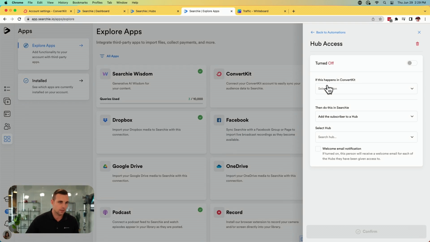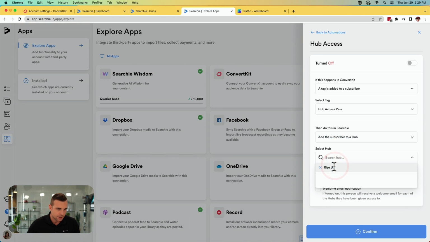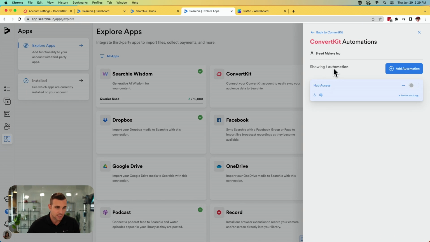And now here, we're going to select if this happens in ConvertKit. So again, remember we made that tag. So if a tag is added to a subscriber, you select the tag, which is the Hub Access Pass. That's what we set up in ConvertKit already. Then add the subscriber to a hub. You're going to select your hub, which is our Rise Up hub, and click confirm. And just like that, it's set up. We're going to turn that on and it is set up.